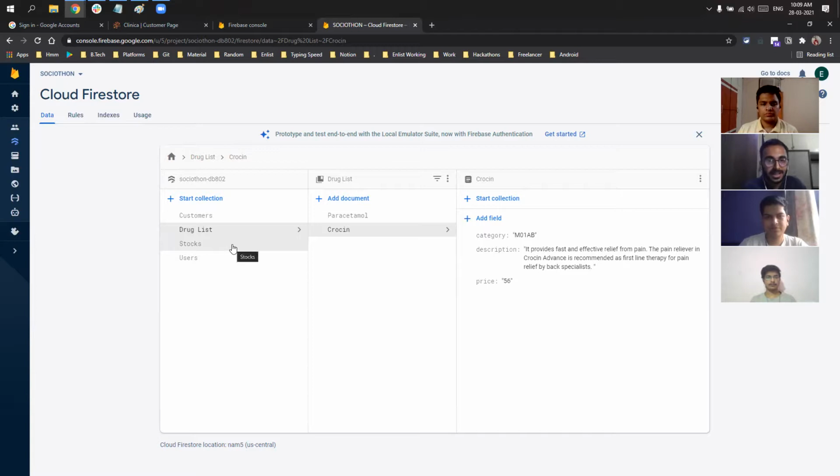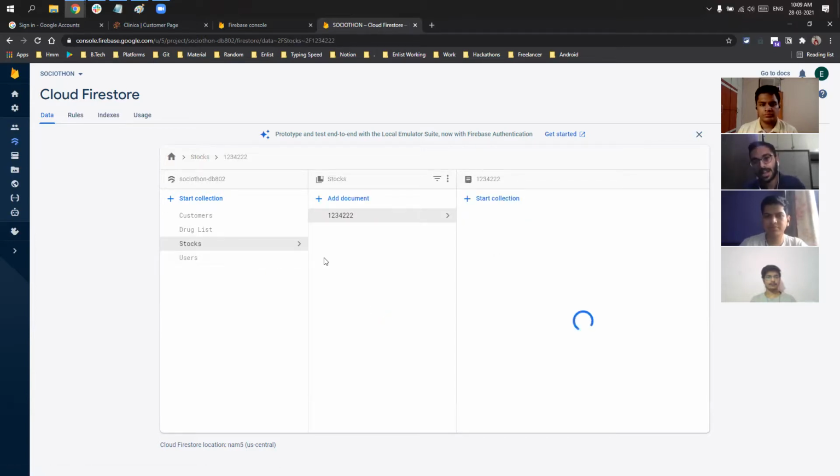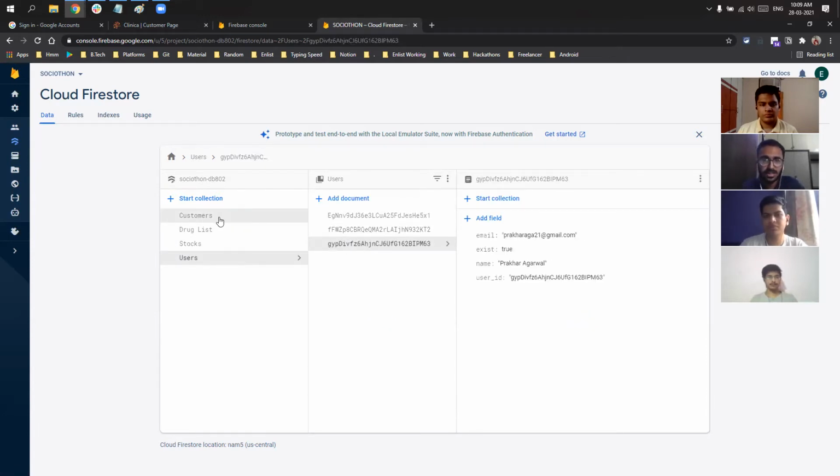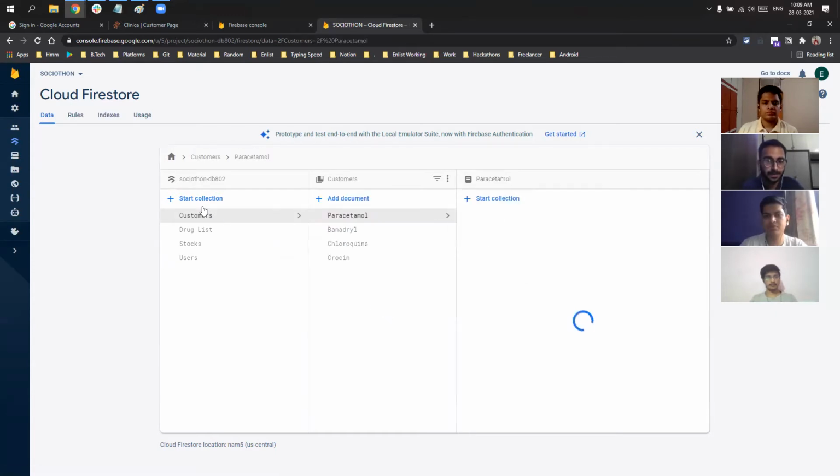And the main thing is category. Medicines come under a particular category and are distinguished on the basis of the category they lie in. These are the vendor users and these are the customers.